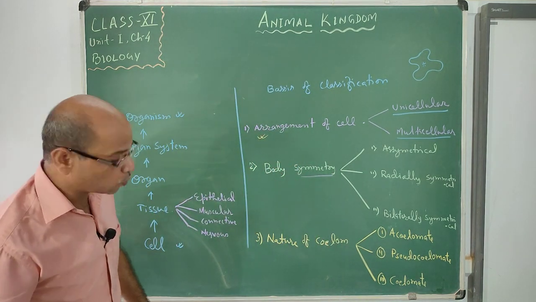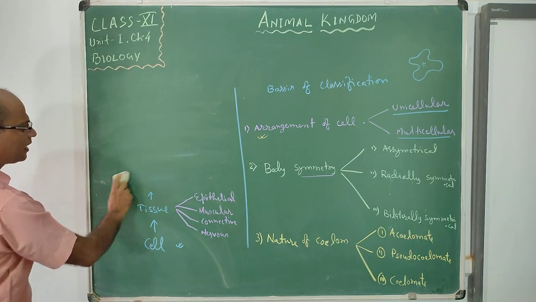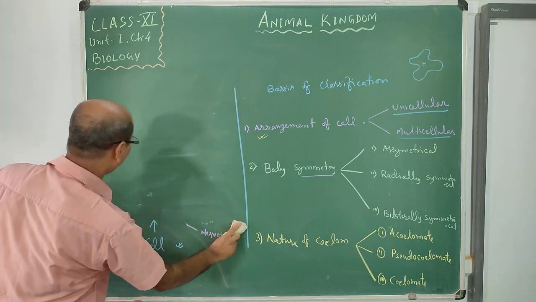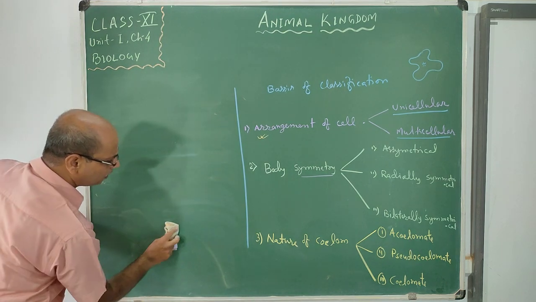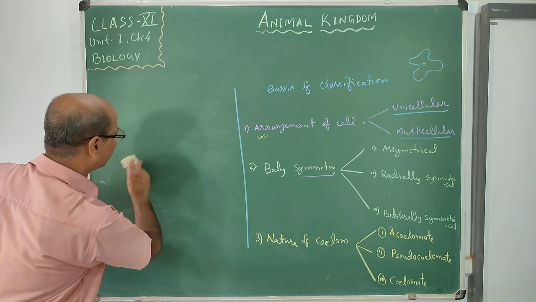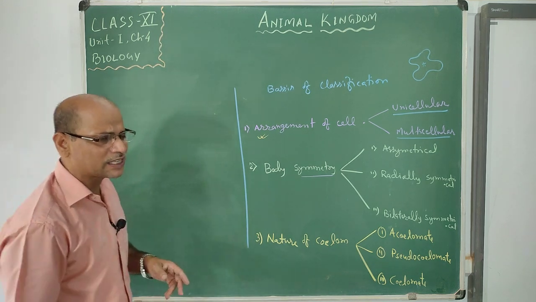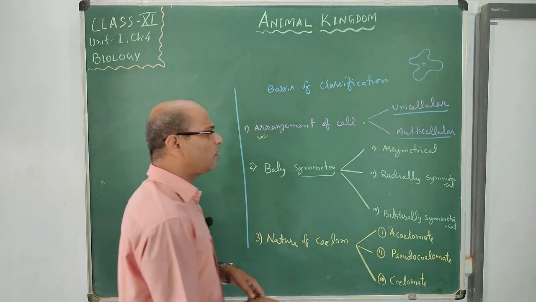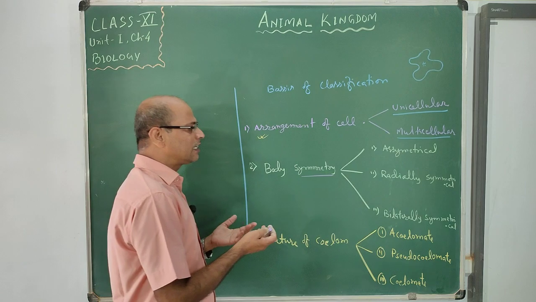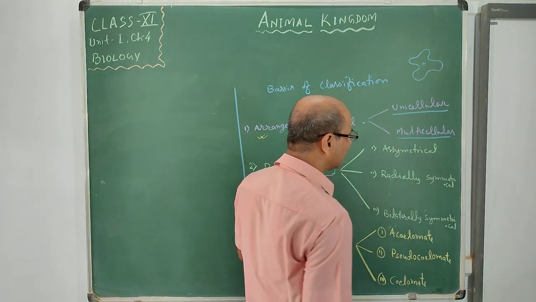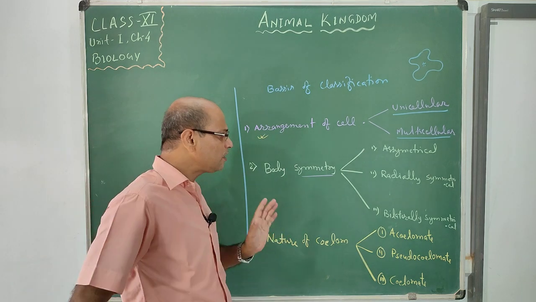Body symmetry means what? Body symmetry means how we can cut the body, or what is the symmetry of the body. In maths class you studied symmetry. Asymmetrical, radially symmetrical and bilaterally symmetrical: three types of symmetry are present in the animal's body.